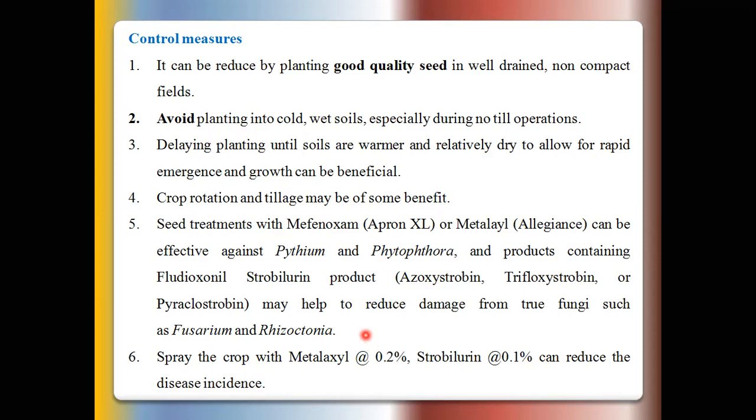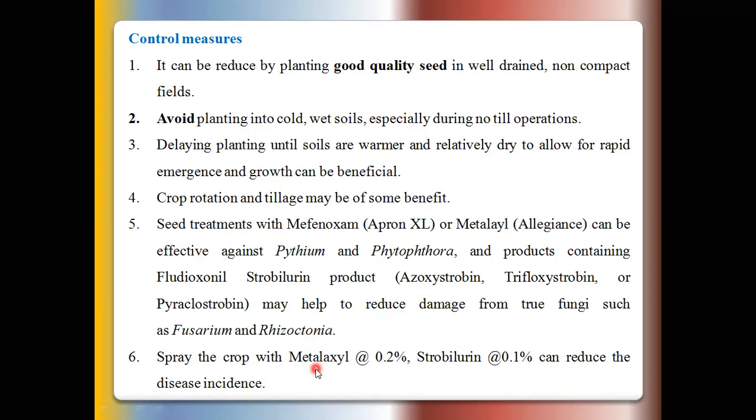present in the soil. Suppose wilted plants are seen in soybean fields. So in these soybean fields, spraying should be done with the fungicide metalaxyl at the rate of 0.2%, strobilurin 0.1% can reduce the disease incidence. But spraying of this fungicide is not much effective as compared to the seed treatment, because